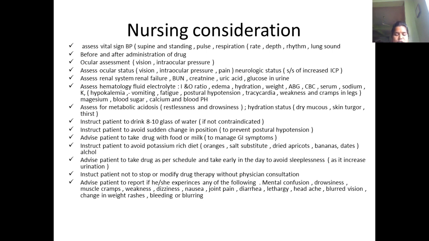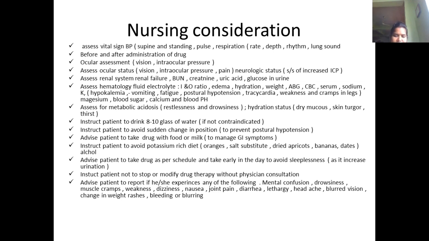And then advise the patient to take the drug as per the schedule. And one more thing, we instruct them not to stop the drug or modify the drug therapy without physician consent.